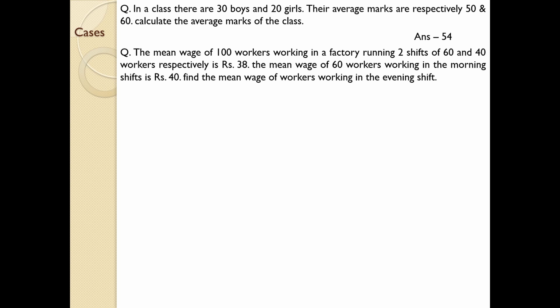You may sometimes find this question confusing, but if you go through the question wisely you will understand the concept. The mean wage of 100 workers working in a factory running two shifts is 38, so the combined average is given. The mean wage of 60 workers working in the morning shift is 40. We know the number of workers in the morning as well as the evening. We have to find the mean wage of workers working in the evening shift. It is quite easy to find. The answer is given. Try to find whether you are getting this answer or not.